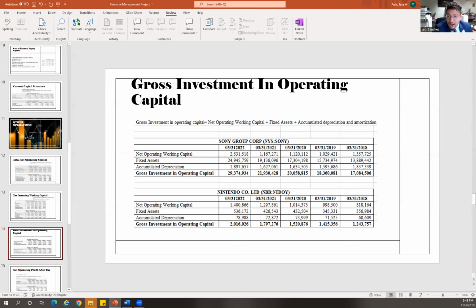From this, we are able to establish the size of the companies, and we can see that Sony is largely a bigger company, and clearly more substantial in terms of raw investment in operations capital.